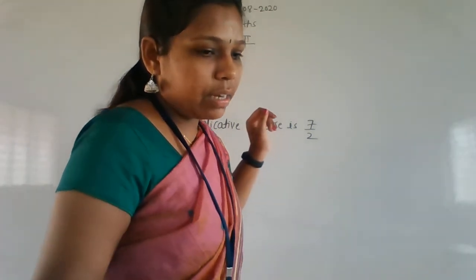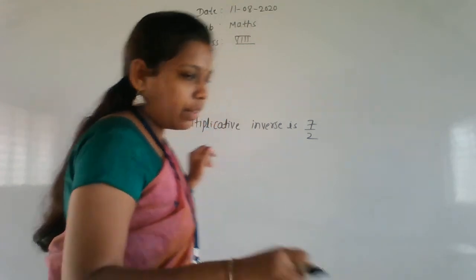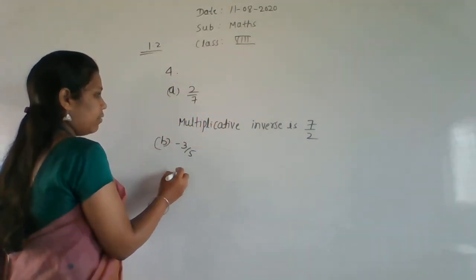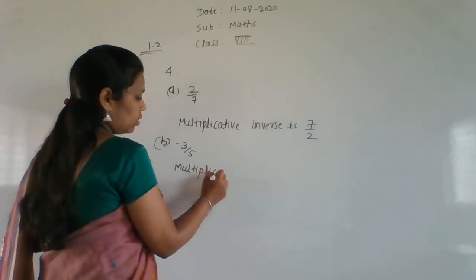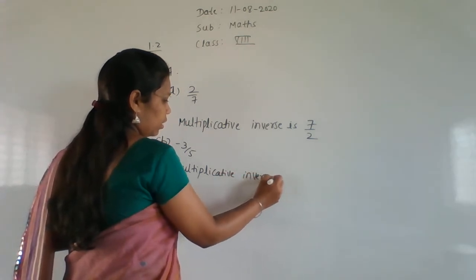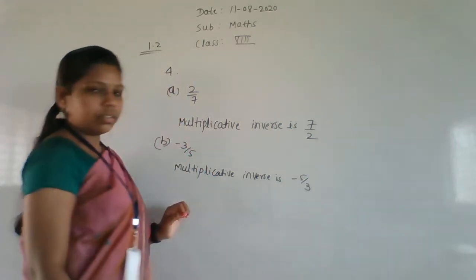Okay. So next we will move to the another question. B one. Minus 3 by 5, its multiplicative inverse is minus 5 by 3.